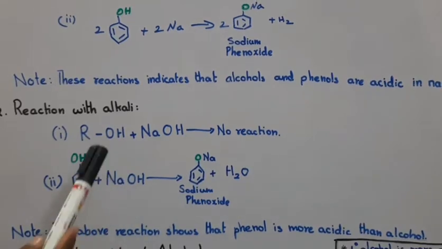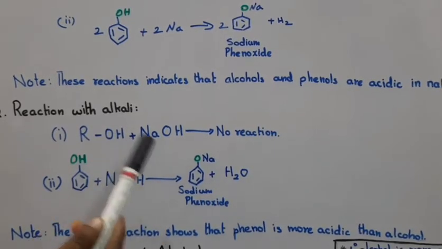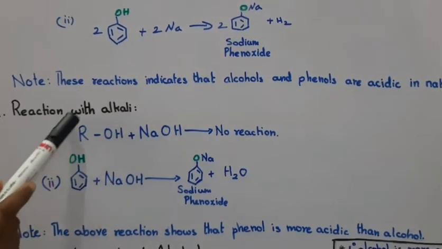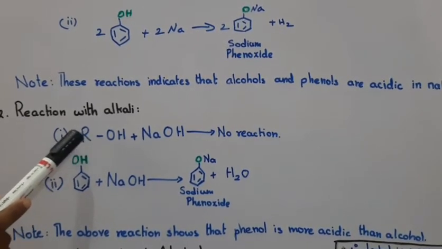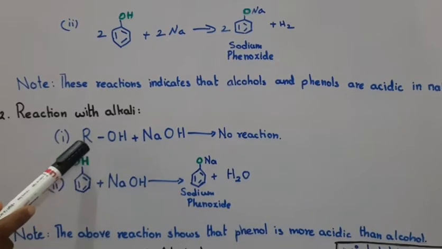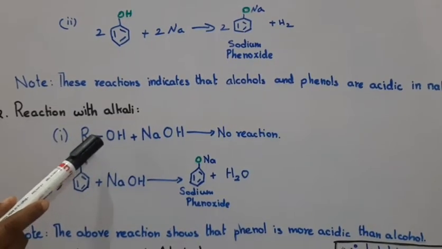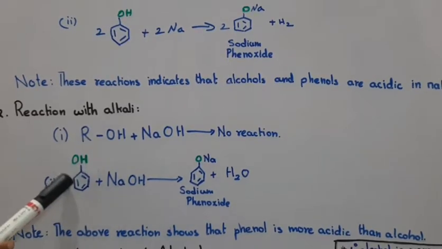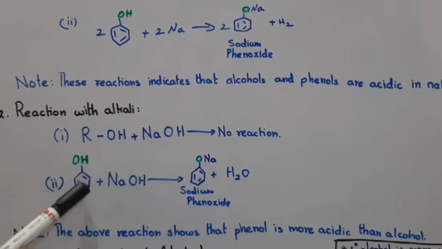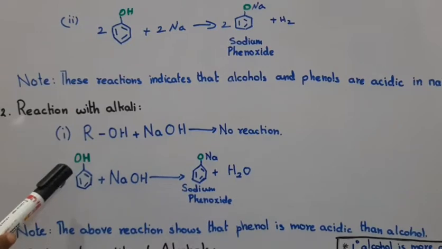Why? In the alkoxide, the R group is an electron releasing group, which means a plus I effect, and that decreases the acidic character. But in phenol, the group is electron withdrawing, a minus I effect.